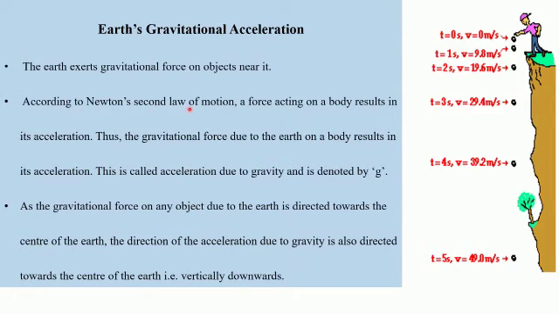According to Newton's second law of motion, a force acting on a body results in its acceleration. Now, if there is a force which is acting on any object, it brings about change in its velocity. And when the velocity of the object is changing, we say that the object is having acceleration. The definition of acceleration says rate of change of velocity with respect to time is called as acceleration.